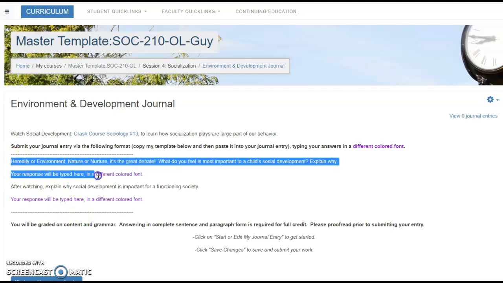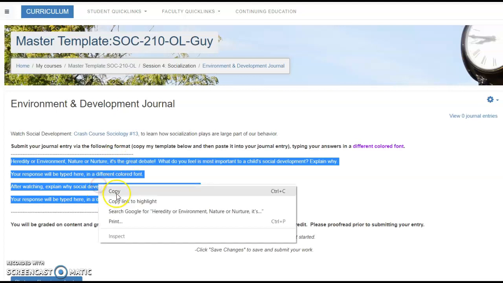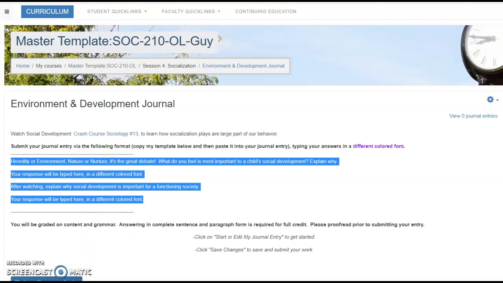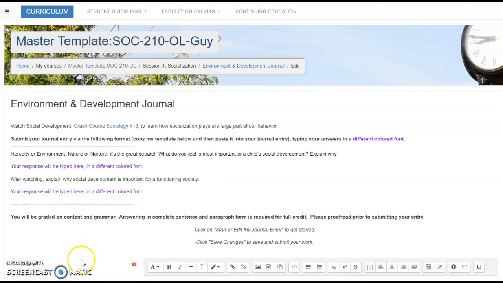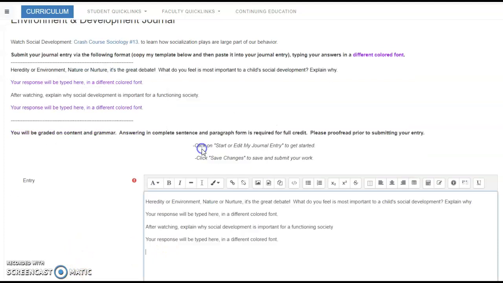You are going to copy the information in between the dotted lines because that is essentially setting up the format for you to complete your journal. Click on the Start or Edit button, and in the entry box, you are going to paste what you copied. You are going to be graded on the amount of content that you provide and your grammar. So answering in complete sentences and in paragraph form is going to be required for full credit.